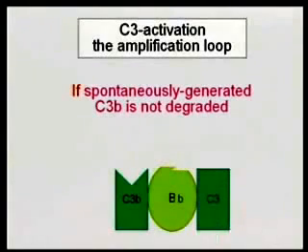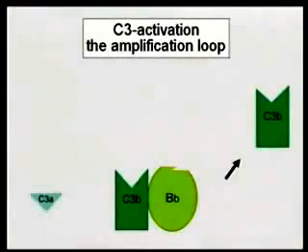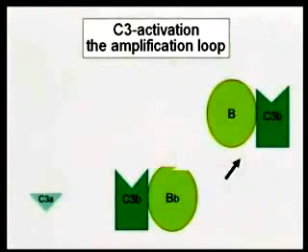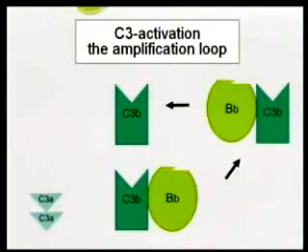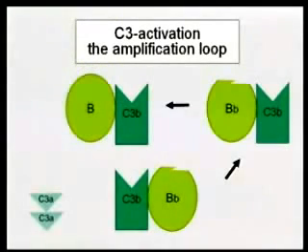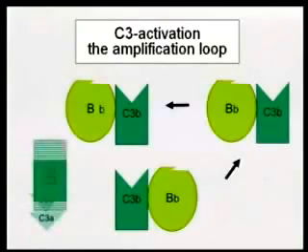And this can get more C3 and digest it. That C3 can bind factor B, be digested by factor D. Now more C3 comes in, it's broken down, that C3b is released, binds factor B, is susceptible to factor D, and gets cleaved.